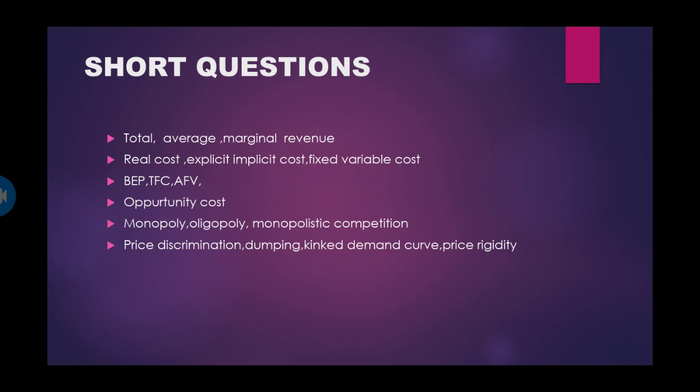Price discrimination. So monopoly, single seller. Oligopoly, few sellers. Monopolistic competition, many sellers for the particular product. These are the short answers you should concentrate on.